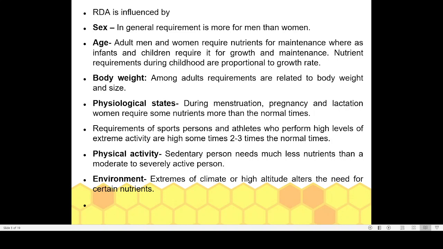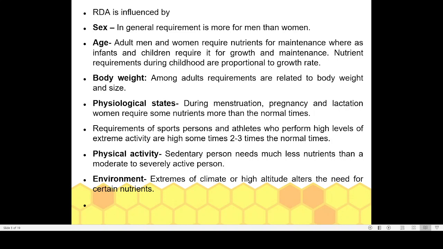After 25, our growth stops. So below that age, your body utilizes the nutrients mainly for two purposes: one is growth of the body and the other is maintenance of the body. But after the age of 25, growth will be completely stopped, so whatever you are eating will be mainly used for maintenance.